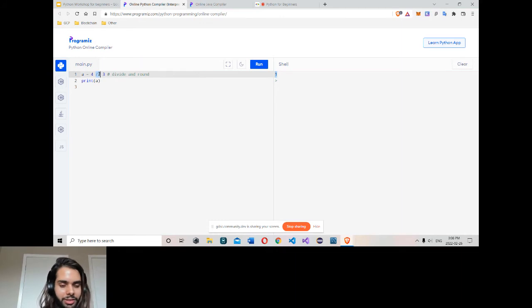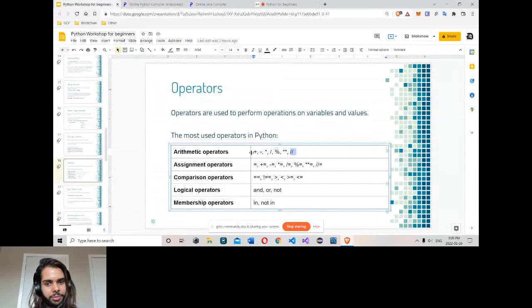This is called floor division. So first divide it, 4 divided by 3. After dividing it, it's rounded to the nearest whole number. This is 1. So if I simply divide it, I get a float. I don't want this decimal at all. I'll type one more. It's rounded to 1. This is how it happened. So these are all of them: add, subtract, multiply, divide, modulus, exponent, and the last one was floor division to simply divide and round.